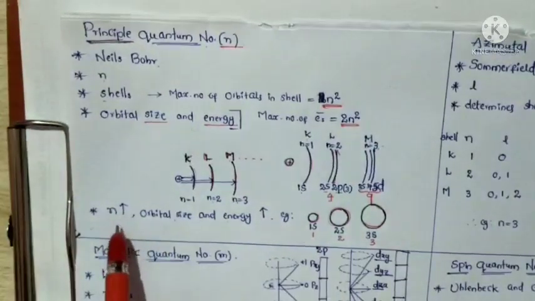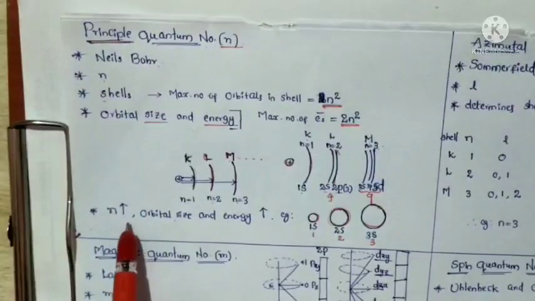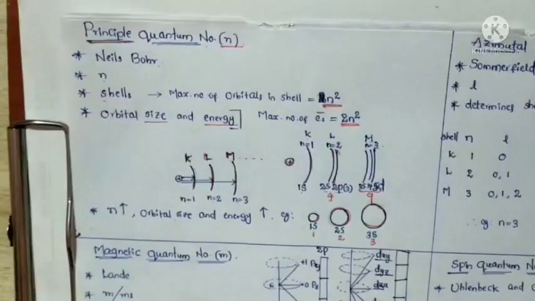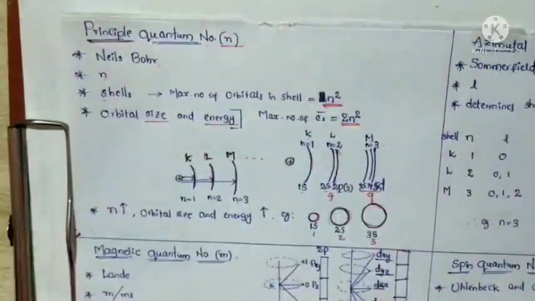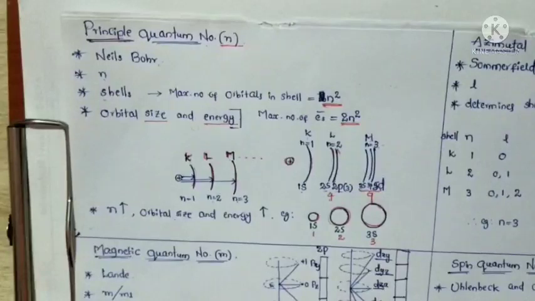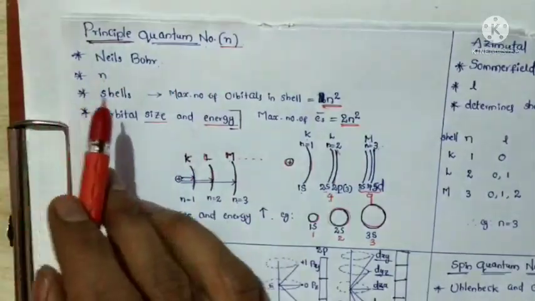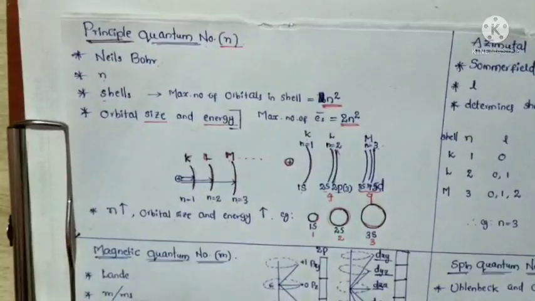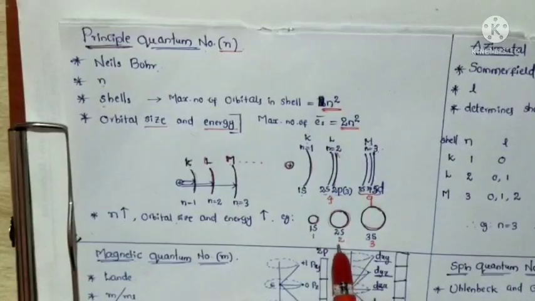Okay. And finally, very important: as the n value, that is the principal quantum number, increases, the orbital size and energy also increase. So this is the information about the principal quantum number. It was proposed by Niels Bohr and it is indicated by the n value. So here you will observe that 1s means n is equal to 1, 2s means n is equal to 2, 3s means n is equal to 3.